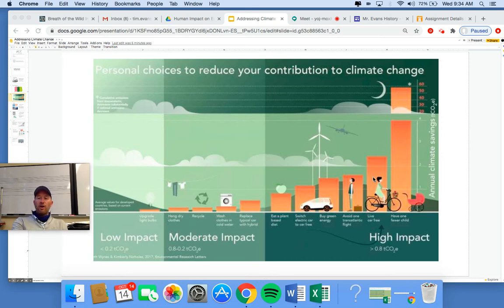Second is to live without a car. That's why people in New York tend to pollute less than everybody else, because lots of us don't have cars. And one thing is to try to cut back on air travel. Airplanes are horrible for the environment because they release the pollution way up in the sky, which has a detrimental effect. All right, so let's keep going here.